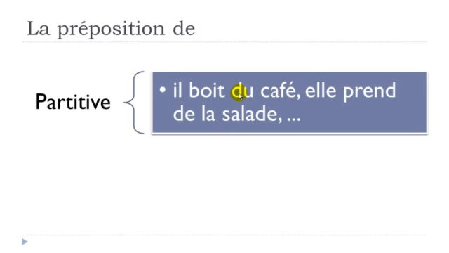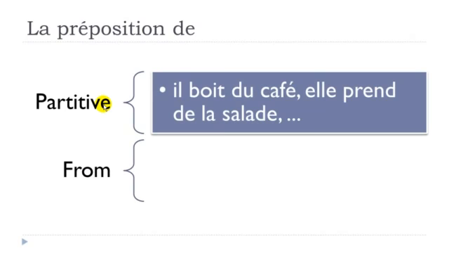That's the partitive form. Another example: elle prend de la salade. Prendre is to take, de la salade, some salad. First use of this preposition de, it's this partitive concept.